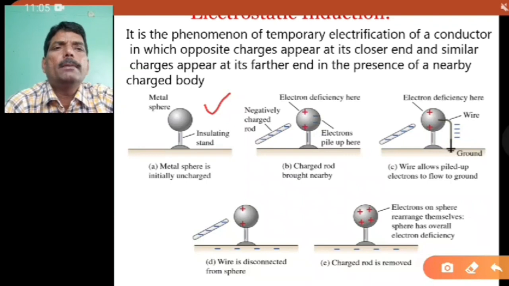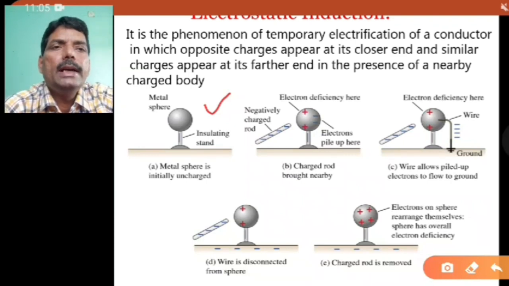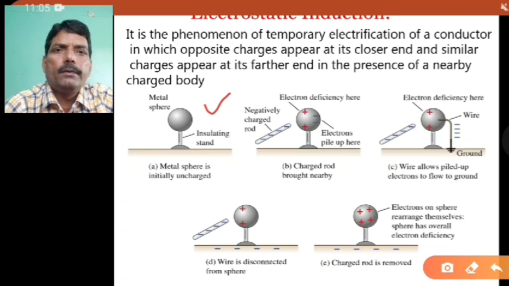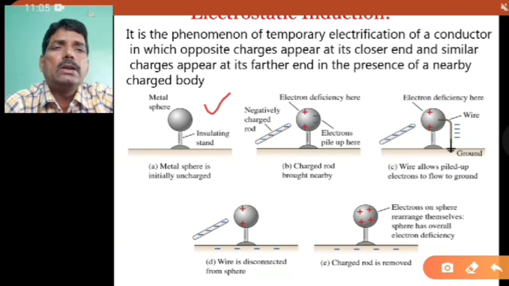That means there is no charge on this metal surface. Now I have brought a negatively charged rod near it. You can make this negatively charged rod by using the frictional electricity process. So the negatively charged rod is near this metal sphere.